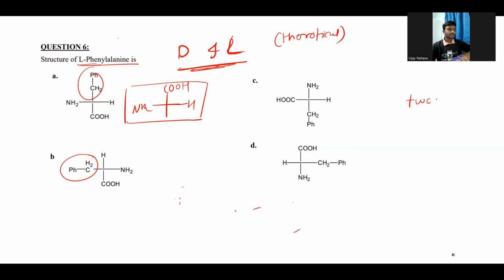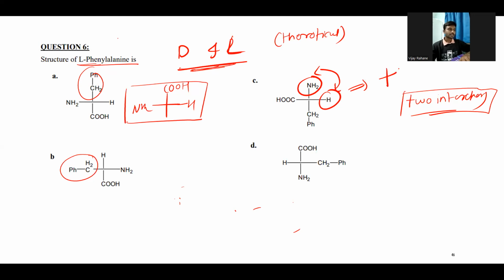two interchanges, right? It is not like we'll do only one interchange of the atoms. If you do one interchange, let's say I interchange these two atoms, then the configuration will be exactly opposite from this.